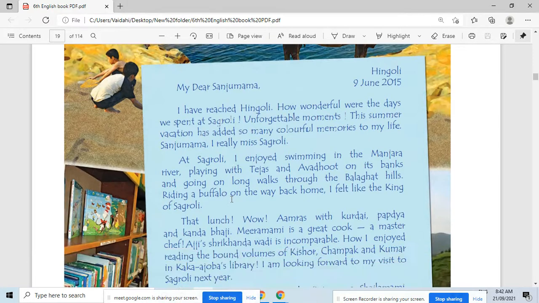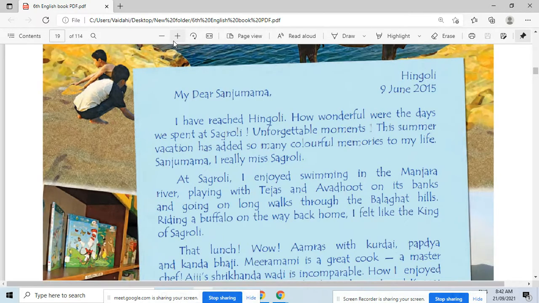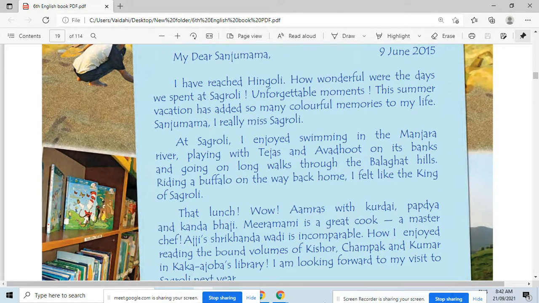Now let's move on to the second paragraph of the letter. Balaghat hills.